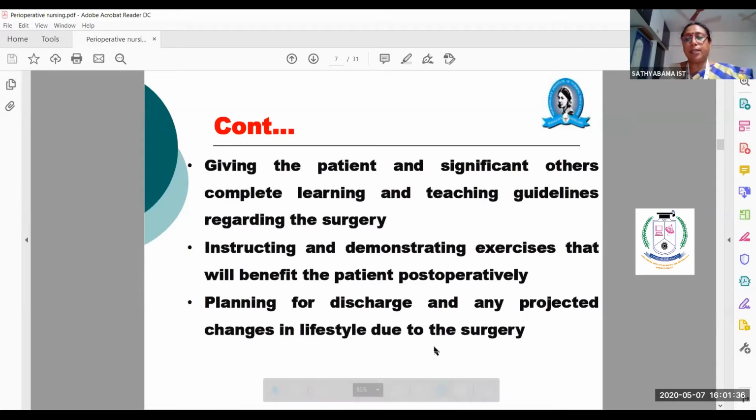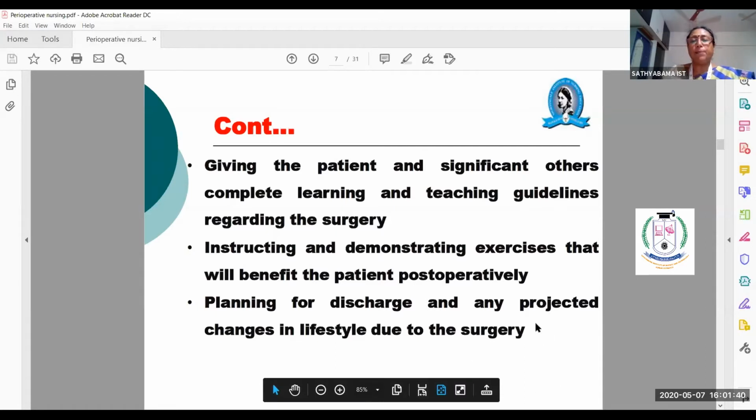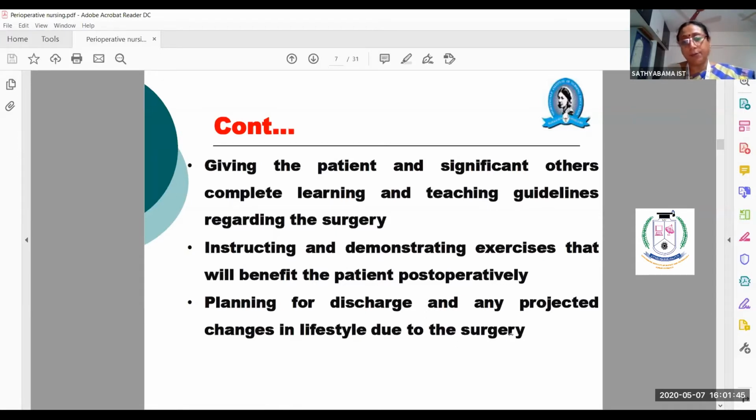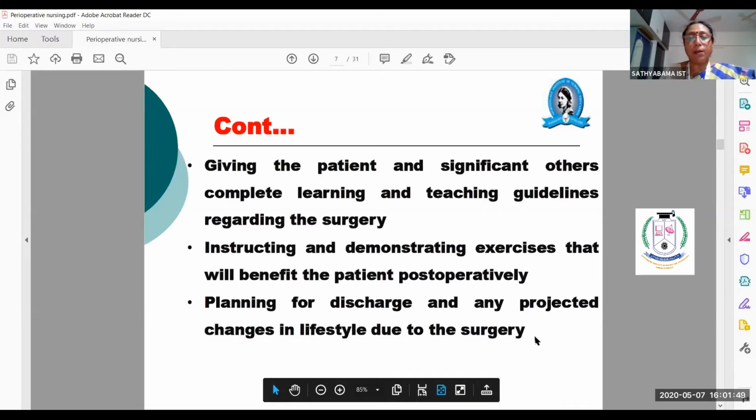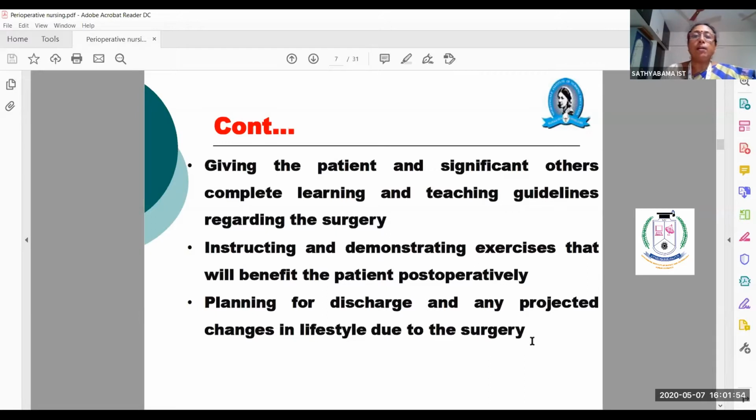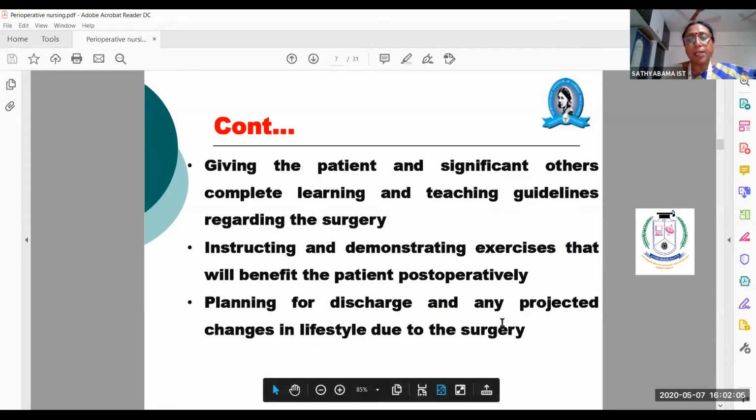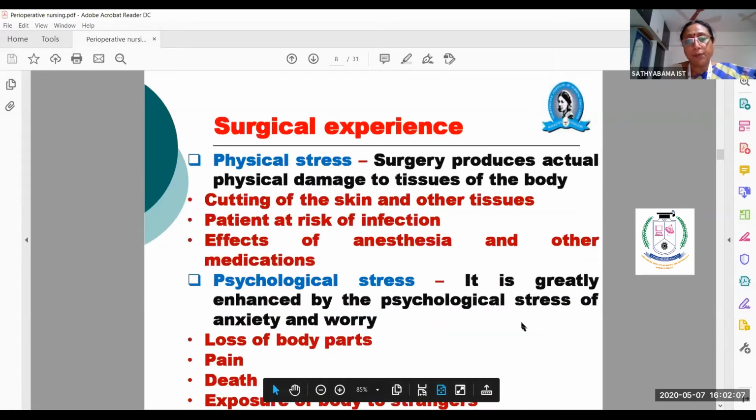Planning for discharge and any projected changes in lifestyle due to surgery. For example, if the patient is with a talipes, the patient has to walk with that only. So if there is any change of lifestyle, you have to tell them. Or if the patient has undergone cholecystectomy and is having a bag for fecal contents excretion, or removal, all these things are life modification. So the patient has to adjust and accommodate, for which your teaching is needed.